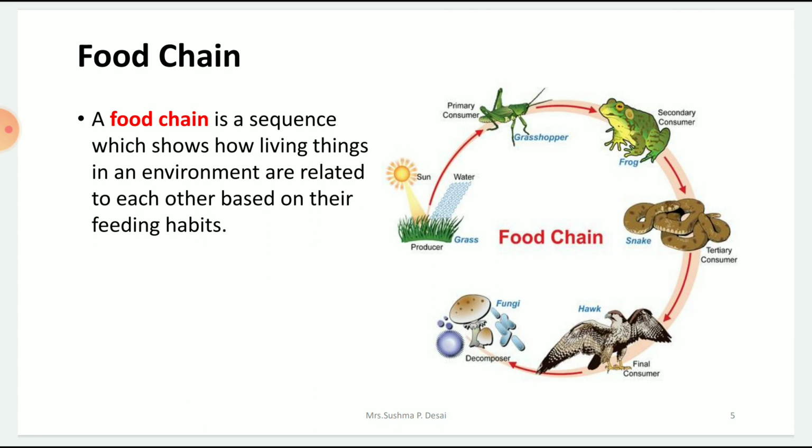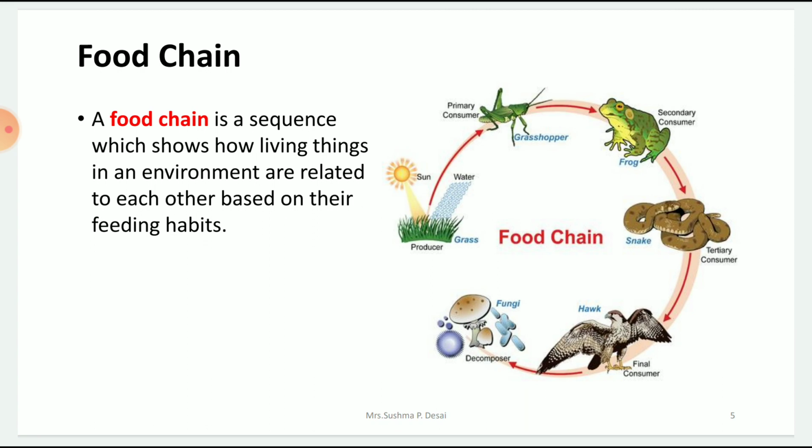Then who eats the plants? For example, a grasshopper. Because it is a herbivore, it will eat the grass. So it's the primary consumer. Then who eats the grasshopper? A frog. It is a carnivore. So it becomes the secondary consumer, because first grass is eaten by the grasshopper, so primary.